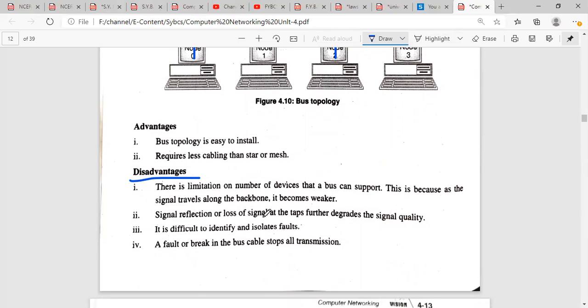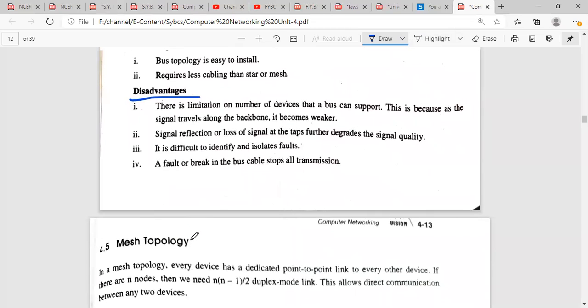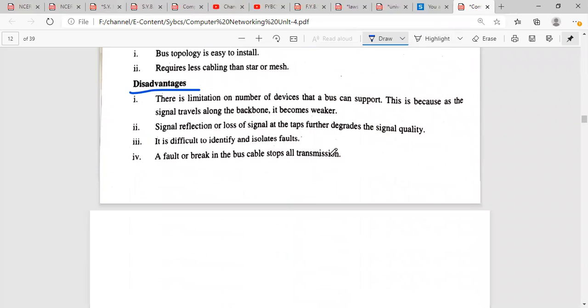Signal reflection or loss of the signal at the taps further degrades the signal quality. It is difficult to identify and isolate faults. A fault or a break in the bus cable stops all the transmission. So if there is a fault or a break in the bus cable, there will not be any transmission. Okay, so this is all about the bus topology.